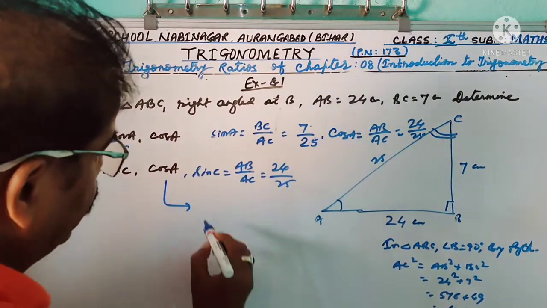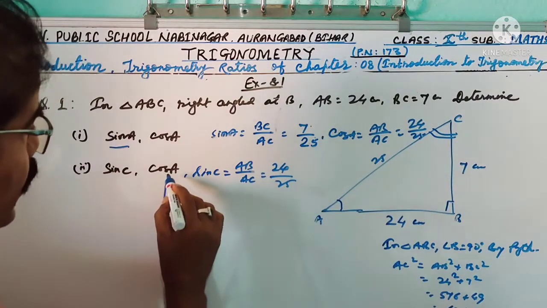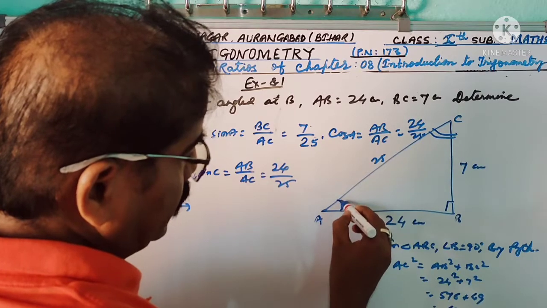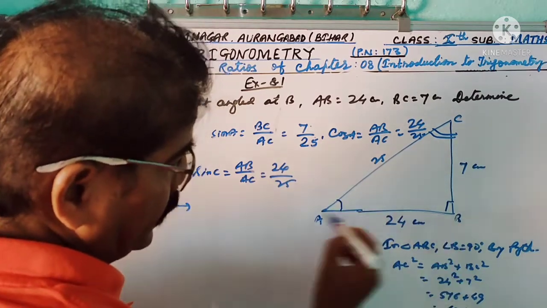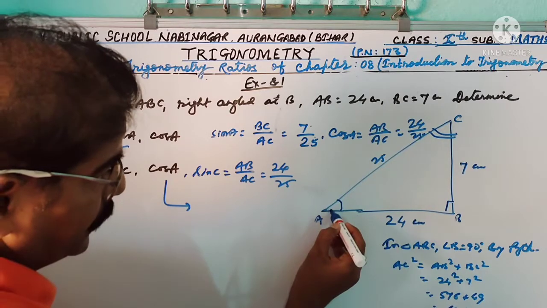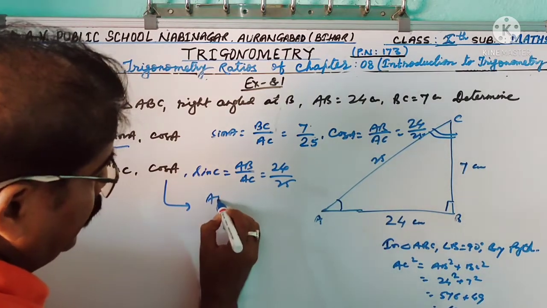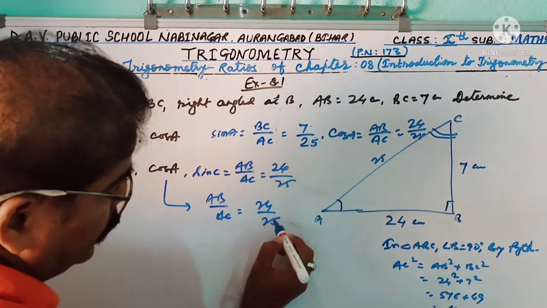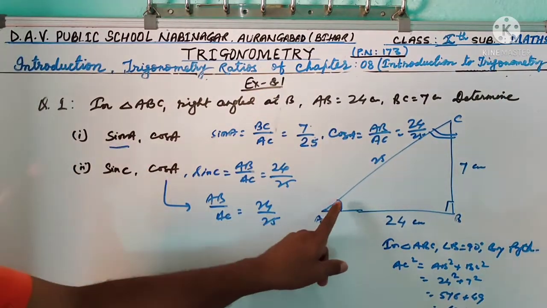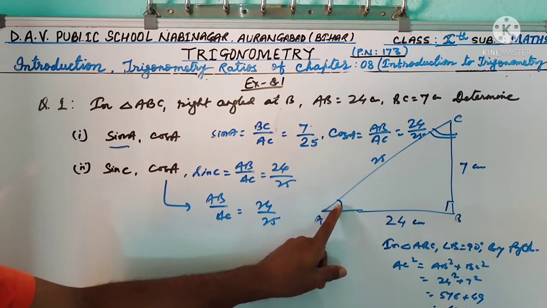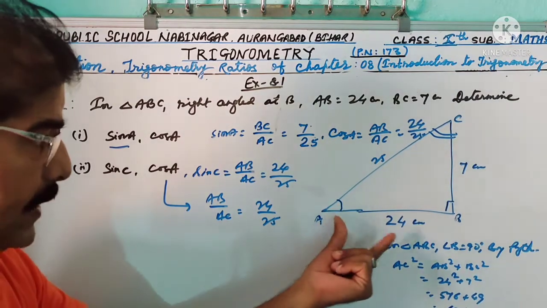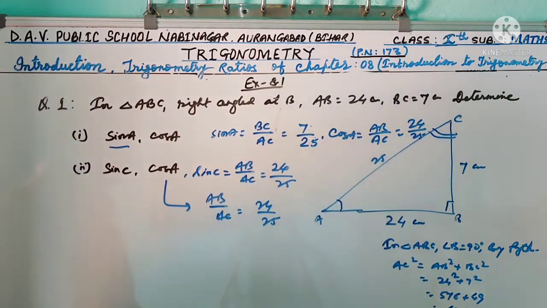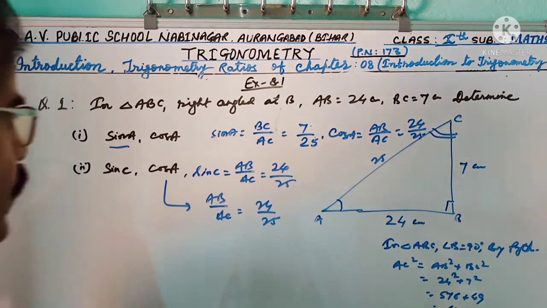And cos A, that means the side adjacent to angle A, that means AB by AC, that is 24 by 25. Cos A, this angle, cos A equal to the side adjacent to angle A, that means AB by hypotenuse. So AB 24 and AC 25.